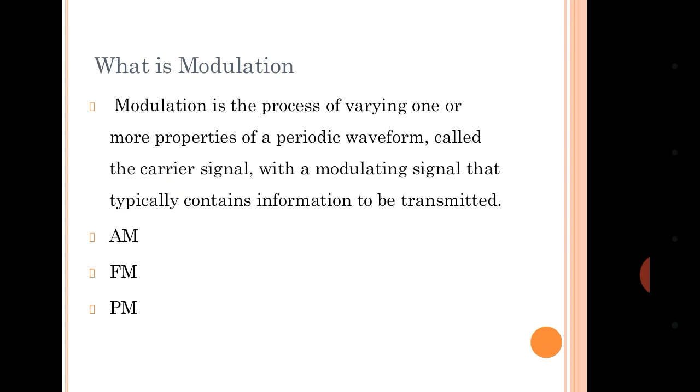So what is happening in this case? A person is the information signal or message signal, and the vehicle which you are using, let us consider the motorcycle, is called the carrier, which is a high speed signal, right? Obviously the person is sitting on the motorcycle. So this is how the message signal is superimposed on the high frequency signal, which is called the carrier signal, and then it is transmitted. This process is called modulation.